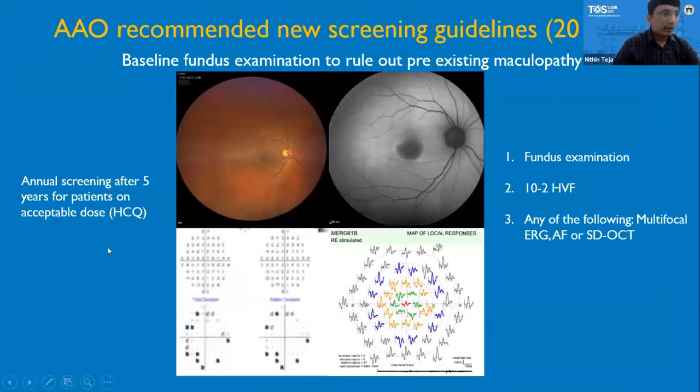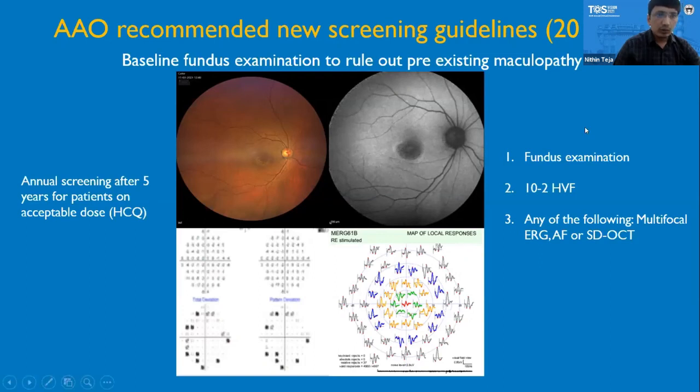So with this background of hydroxychloroquine toxicity, now we shall discuss AAO recommended guidelines for screening of patients with hydroxychloroquine toxicity. A baseline fundus examination should be done to rule out any pre-existing maculopathy. This is followed by annual screening after 5 years for patients on acceptable dose of hydroxychloroquine.